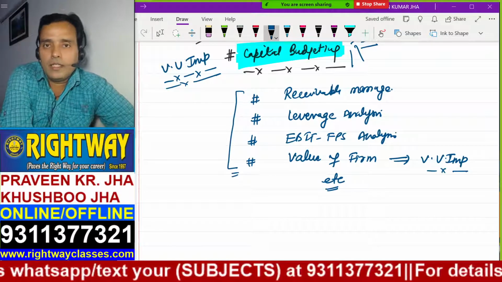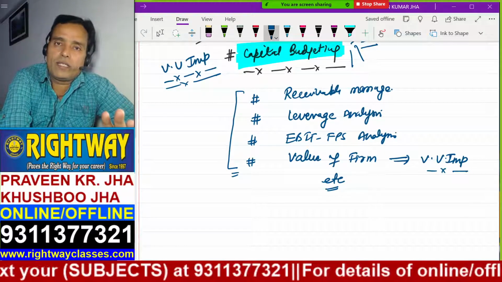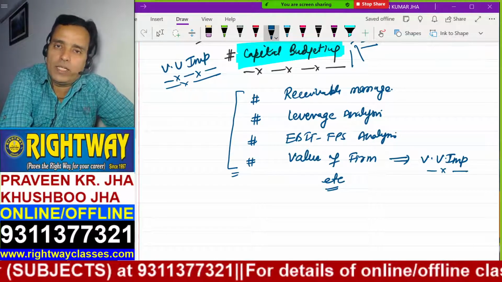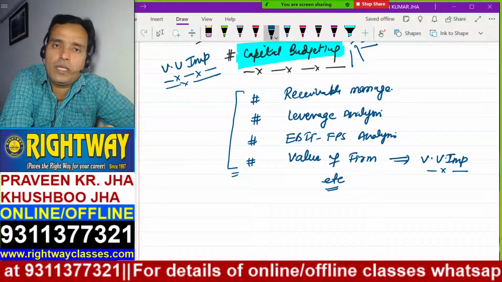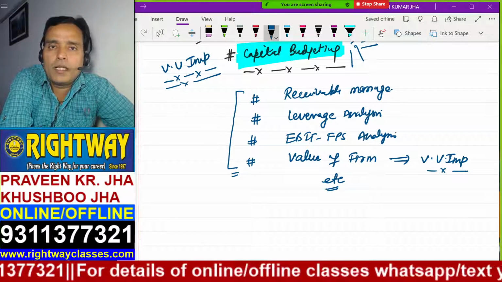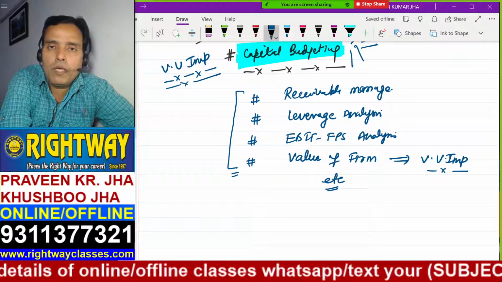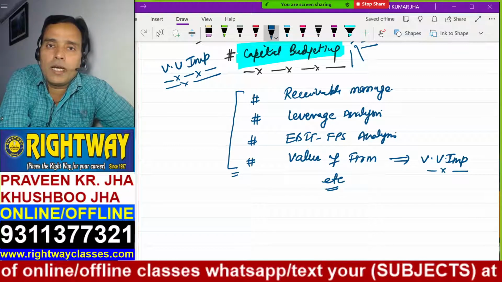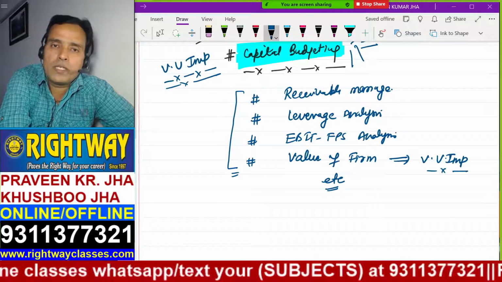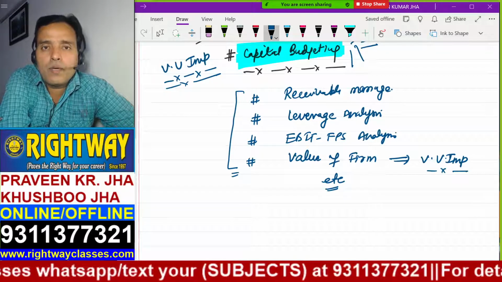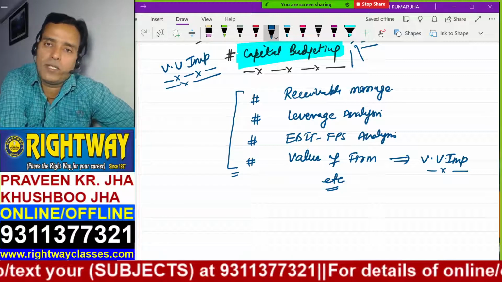You understand that in all these chapters, ultimately, directly or indirectly, we are discussing the use of finance. Optimal use of finance. How can we use finance optimally? In every walk of life, if one businessman is superior to another, it is just because of the optimal utilization of money. Suppose you and I both started a business together. After 10 years, it might be that my business is in the same position, but your business is sky high. This is because of financial management. It makes a huge difference.